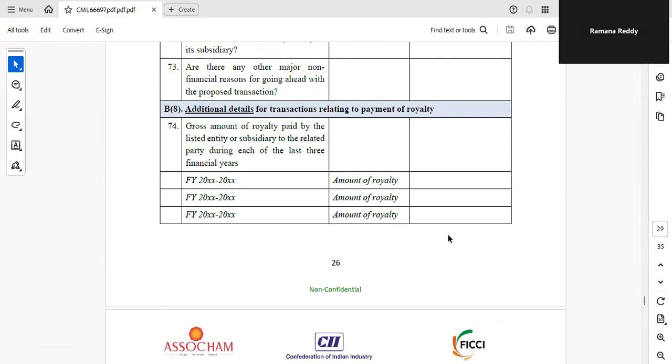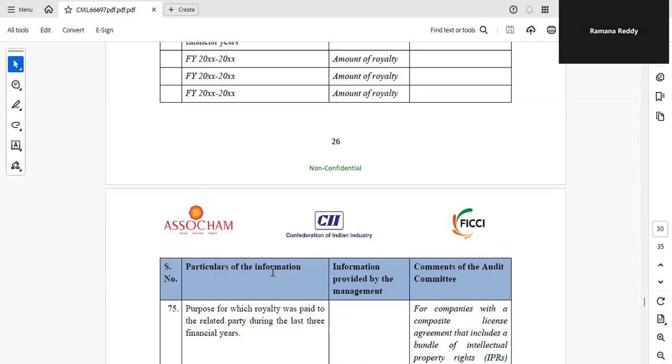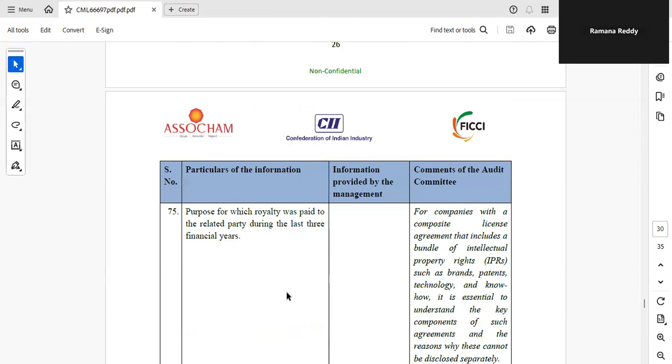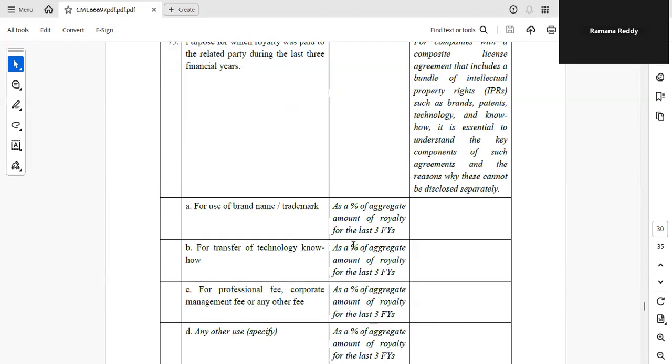If the transaction relates to payment of royalty, then this is very important, because as I just told you, royalty is given continuously for years together, decades together. So all the details we have to enter here: the past 3 years' royalty amount, and the purpose for which royalty was paid to the related party during the last 3 years, whether that is useful or not. So those details will come.